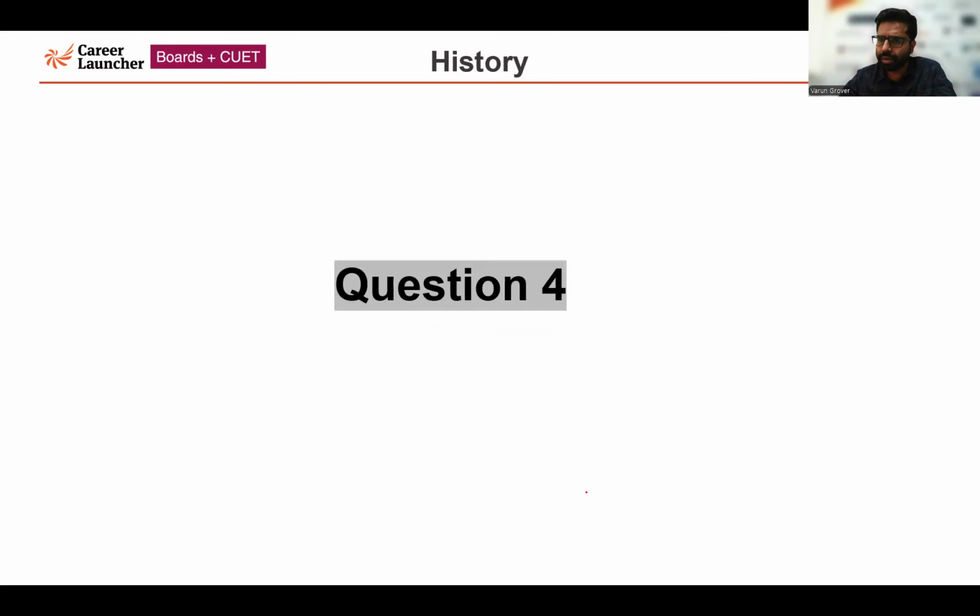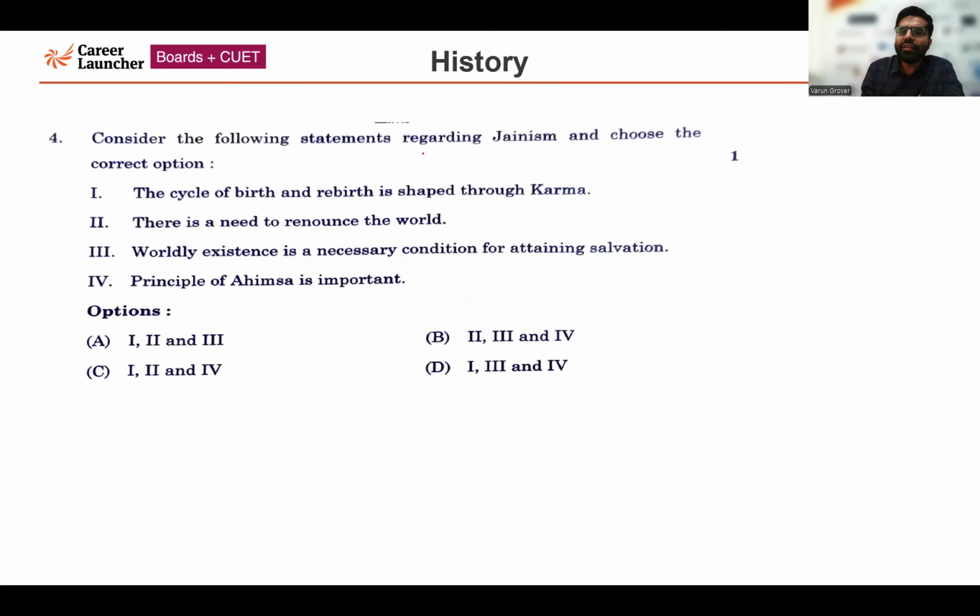Now, question number 4. Consider the following statements regarding Jainism and choose the correct option. The previous question was related to Buddhism; this question is related to Jainism. Four statements are given. The first statement, that the cycle of birth and rebirth is shaped through karma, is correct. The need to renounce the world is also correct. The statement that worldly existence is a necessary condition for attaining salvation is incorrect in the context of Jainism. Rather, Jainism says the opposite.